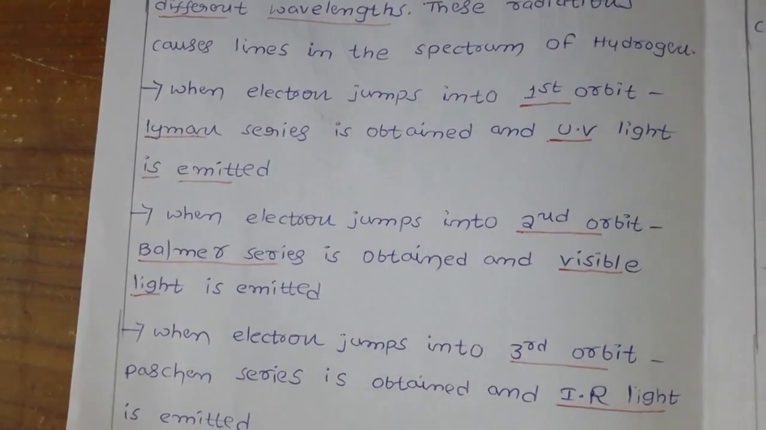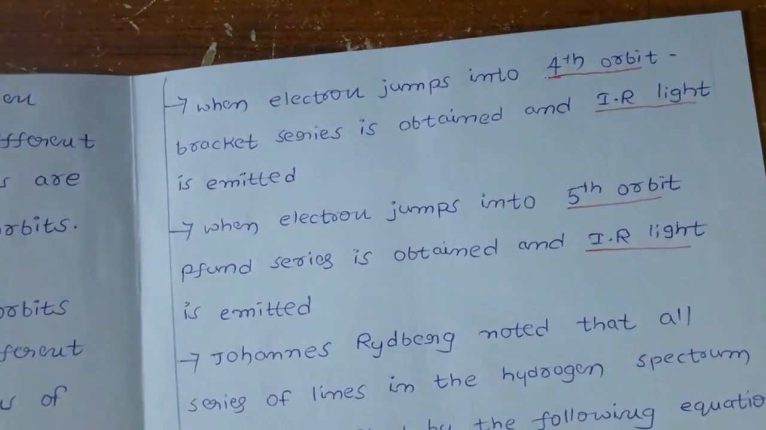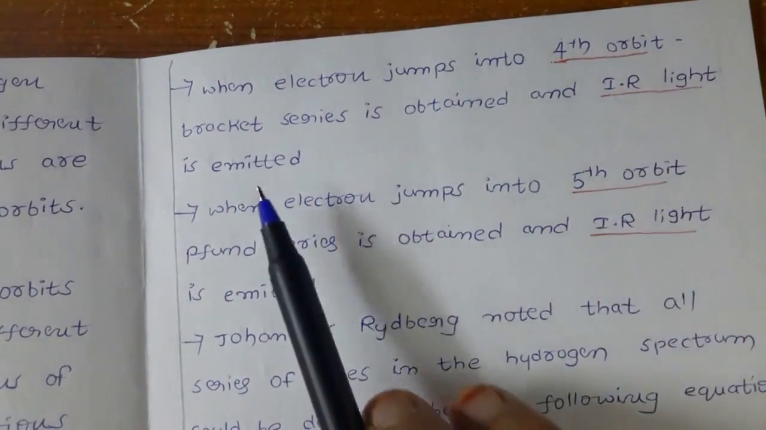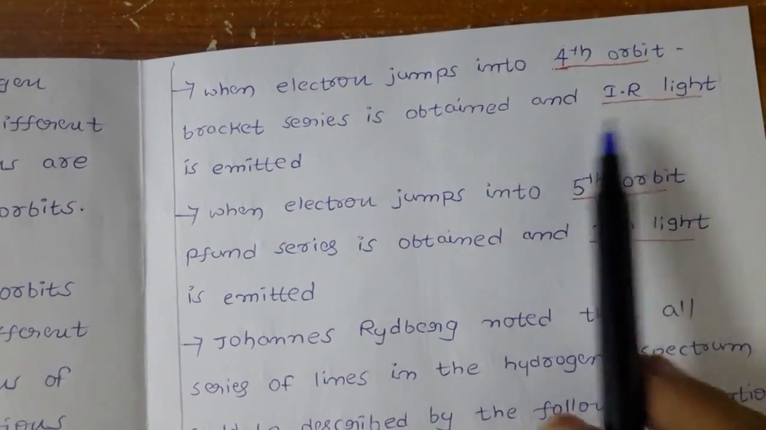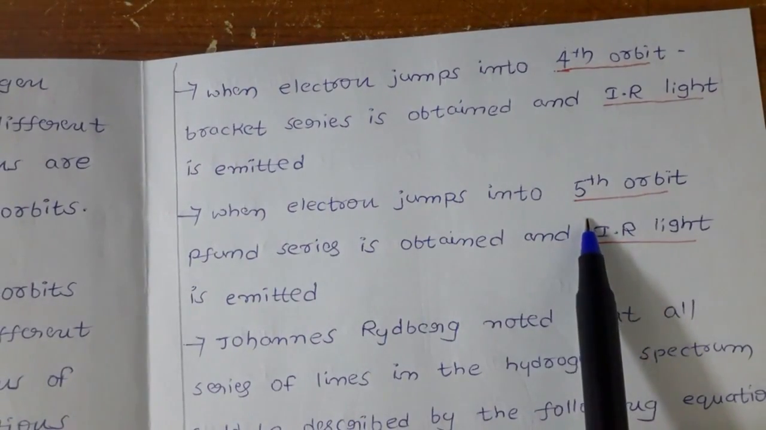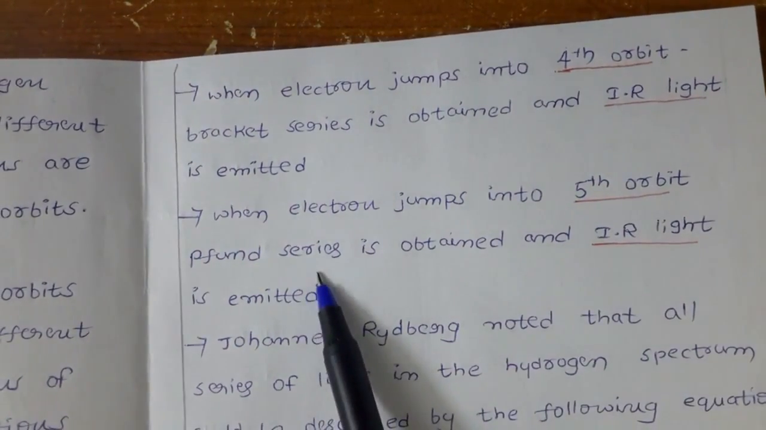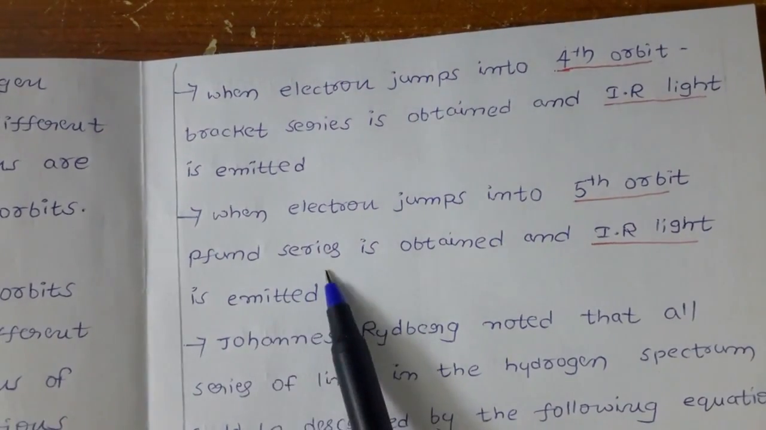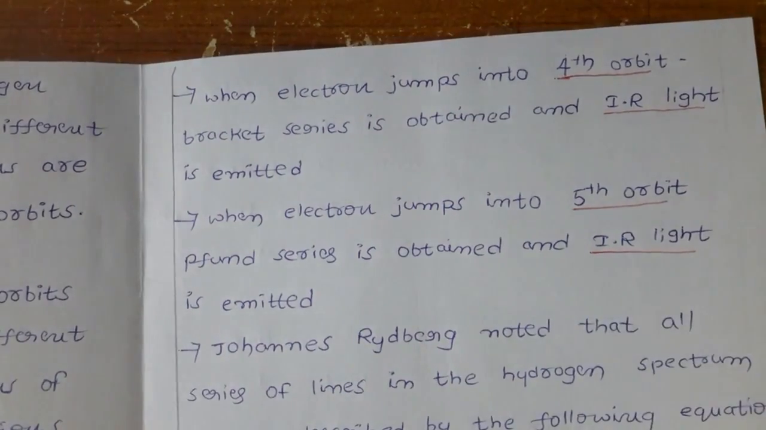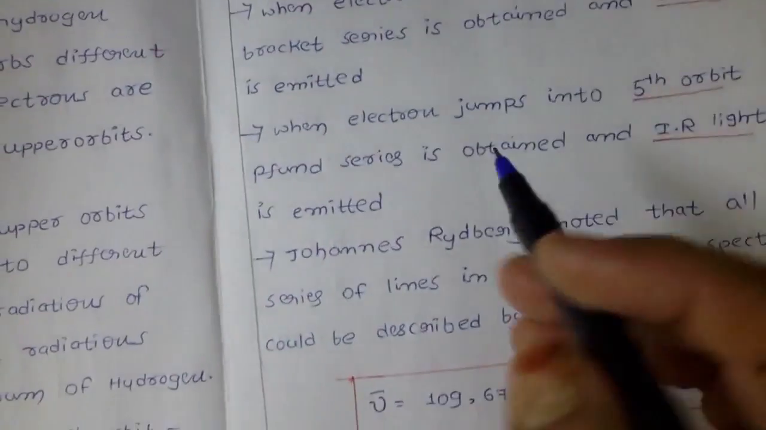Next, when the electron jumps into the fourth orbit, the Brackett series is obtained and IR light is emitted. Same, when the electron jumps to the fifth orbit, we are getting the Pfund series. Which light is emitted? IR light. Okay, next, a famous scientist, Rydberg.